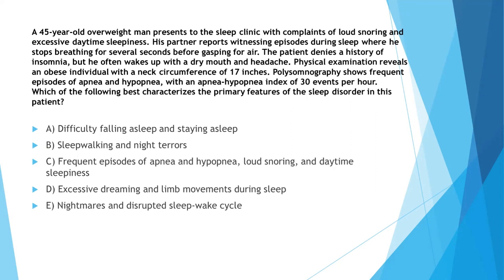Polysomnography shows frequent episodes of apnea and hypopnea, with an apnea-hypopnea index of 30 units per hour. Which of the following best characterizes the primary features of sleep disorder in this patient? Difficulty falling asleep and staying asleep, sleepwalking and night terrors, frequent episodes of apnea and hypopnea, loud snoring and daytime sleepiness, excessive dreaming, limb movements during sleep, nightmares, and disrupted sleep-wake cycle.